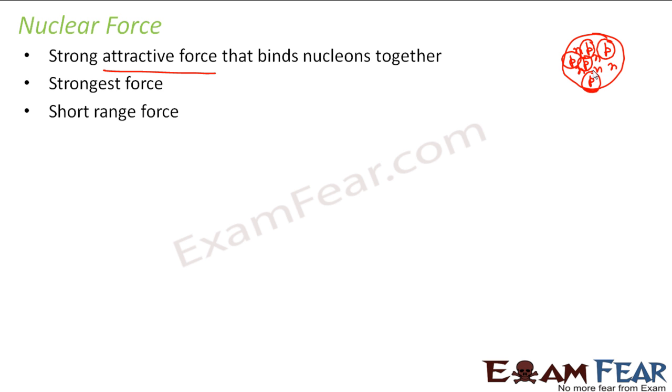Okay. The third point is it is a short range force. That is what we saw in the previous slide, right? Let us suppose you have two nucleons nearby, then the nuclear force between them is the strongest. Now, if the nucleons are moved away from each other, the nuclear force decreases. Now, if the nucleons are taken even further away from each other, that nuclear force decreases all the more. So that means the nuclear force is effective only for short distances. As the distance keeps increasing, the magnitude of nuclear force keeps decreasing.